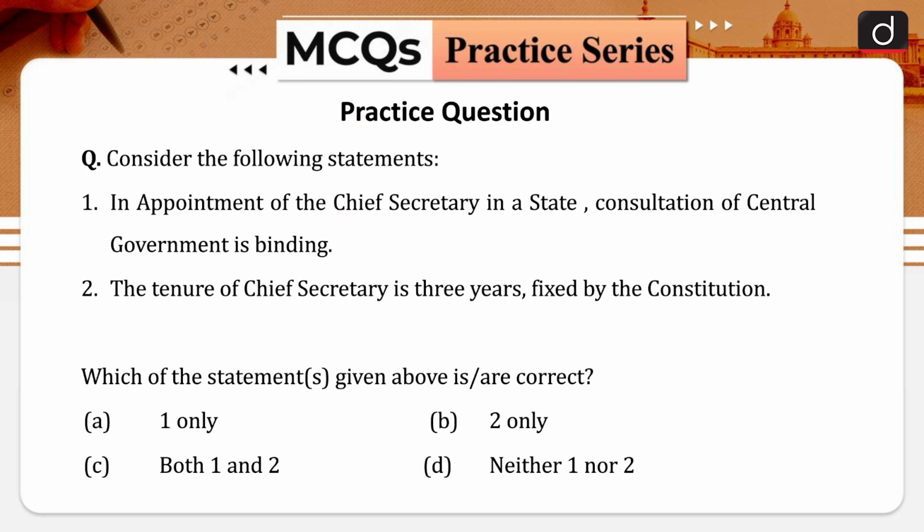Now let us discuss a practice question of our today's discussion. So the question is, consider the following statements. Your statement number 1 is, in the appointment of the chief secretary in a state, consultation of the central government is binding. Your statement number 2 is, the tenure of the chief secretary is 3 years fixed by the Constitution of India. Which of the statements given above are correct? Your options are, option A is 1 only, option B is 2 only, option C is both 1 and 2, and option D is neither 1 nor 2. And this answer will be given by you to me in the comment box below.